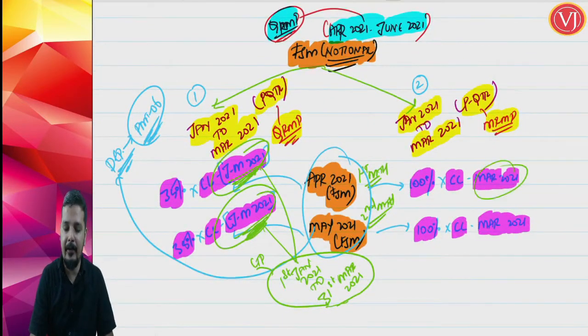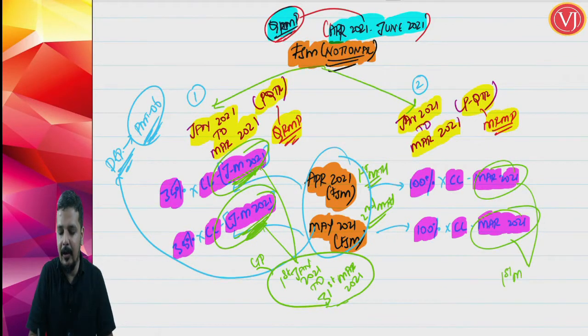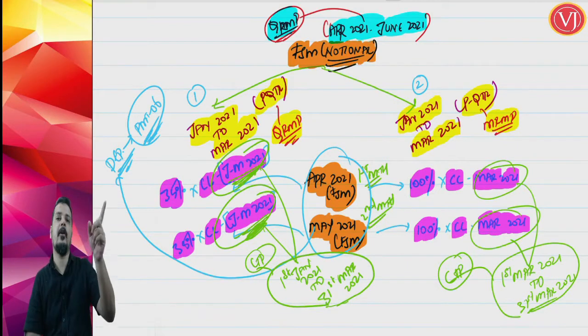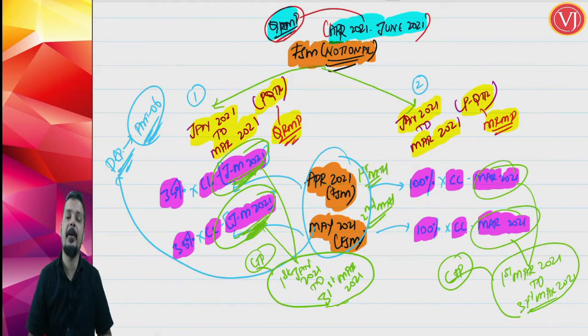Complete tax period means there should be transactions right from 1st of Jan 2021 to 31st of March 2021. And if your reference point is March 2021, as in the second case, there should be transactions for all the months for the entire tax period, 1st of March 2021 to 31st of March 2021. So whenever you are referring to a point, it should be a complete tax period, which means whatever reference point you are taking. In the first example, the reference point is the previous quarter, the entire previous quarter. In the second example, the reference point is the March month of the previous quarter. Now the reference point should be a complete tax period, which means you should be operating right from the first day of that tax period till the last day of that tax period.